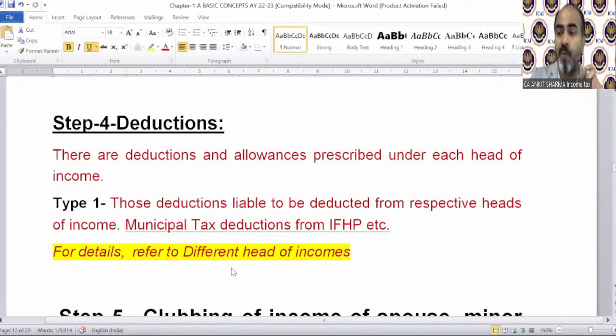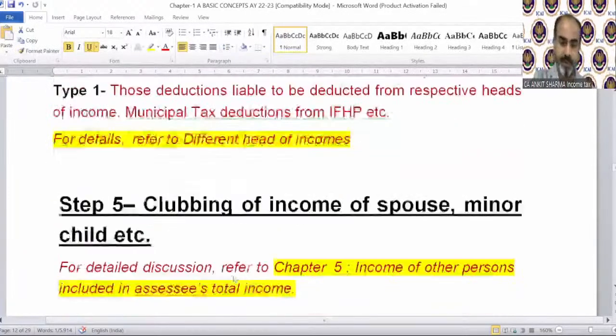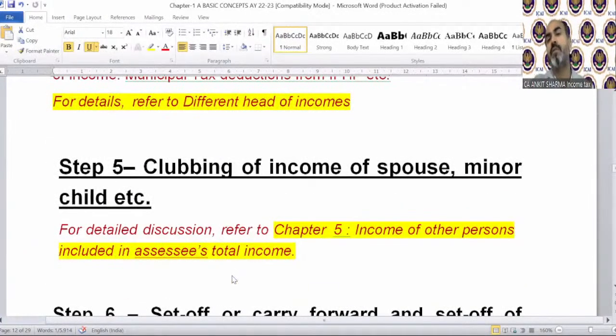So step number 4, we are discussing those deductions connected to the respective heads. There are deductions and allowances prescribed under each head of income. Type 1, those deductions liable to be deducted from respective heads, like municipal tax deduction from house property, etc. You will come to know what kind of deductions those are when you study these chapters. Clubbing of income of spouse, minor child, etc. That is a separate chapter on clubbing. What is the concept of clubbing, etc., will be discussed in the clubbing chapter.